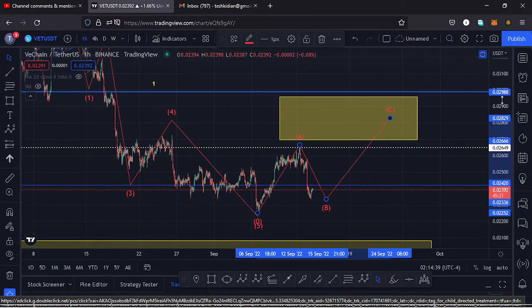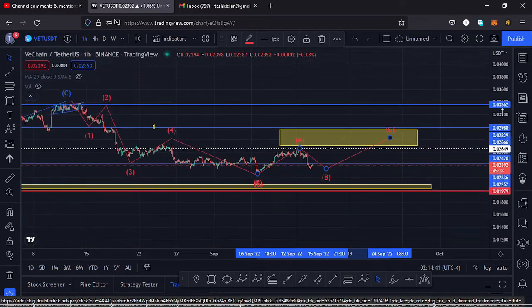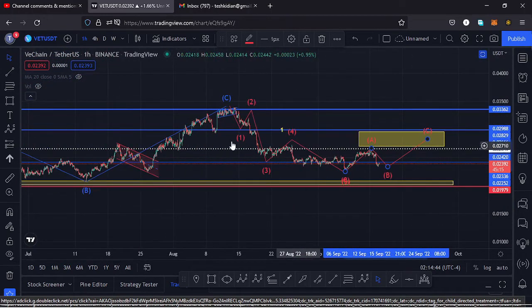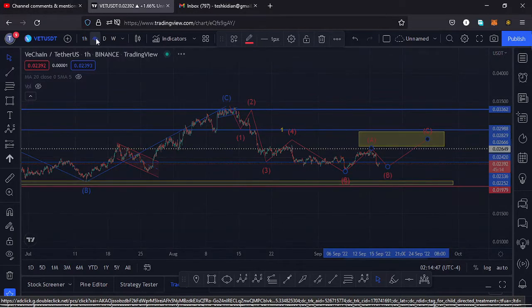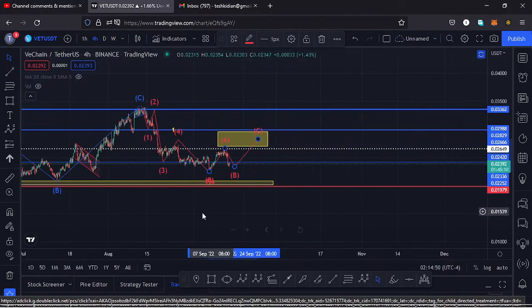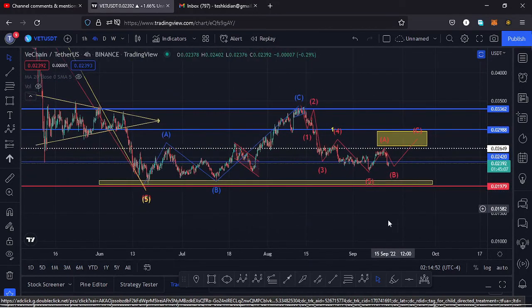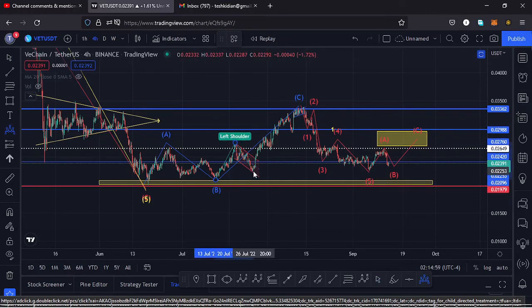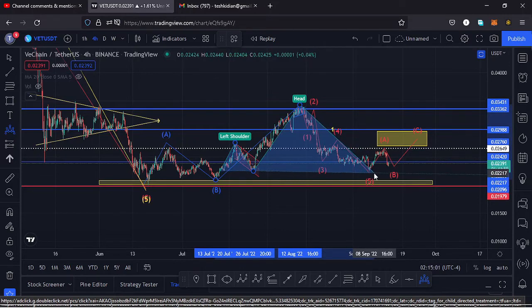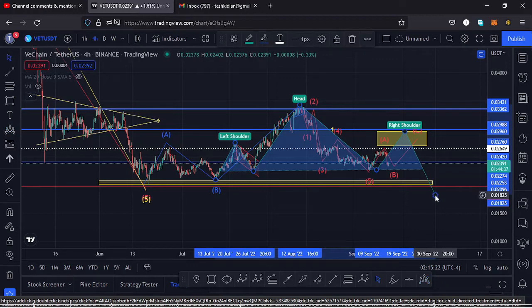And once that move plays out and we get into that yellow target area in the formation of a wave 2, that will be completing the formation of a head and shoulders pattern here on this chart. So if I draw out that head and shoulders, that is the inverse head and shoulders pattern, we can have it having these as the left shoulder of that head and shoulders pattern. Then we have the head right here. Then we have seen the formation of a neckline down here. Then I expect higher prices could be coming our way in the formation of a wave 2. And once you see the formation of a wave 2 and expect the formation of a third wave to the lower side, that might give us a breakout to the lower side out of that head and shoulders